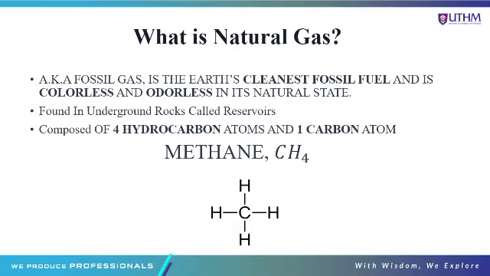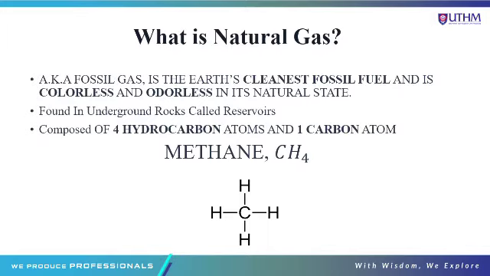Natural gas can be found in underground rock called a reservoir. It is composed of 4 hydrogen atoms and 1 carbon atom. In the alkane family, methane makes up the highest composition of natural gas, which is methane, CH4. So this picture shows the molecular formula of methane, which is also known as natural gas.